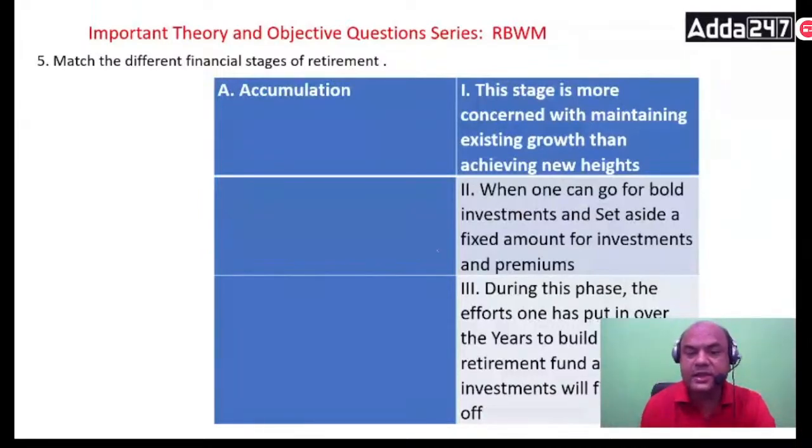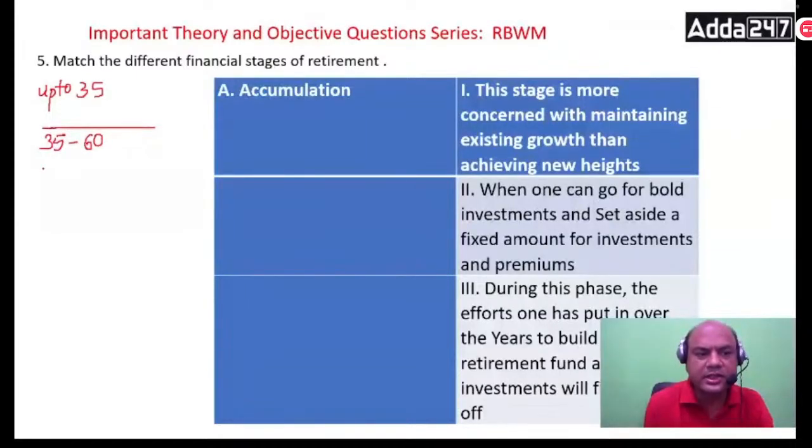So understand the three stages of life. Any human being has three stages of life. A stage between the years 20 up to 35, then after 35 to roughly 60, and the third stage above 60.